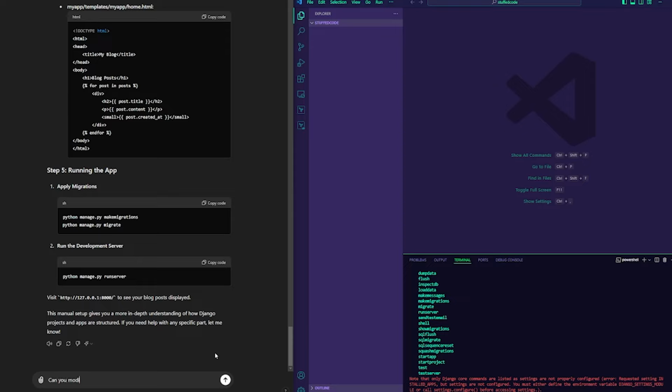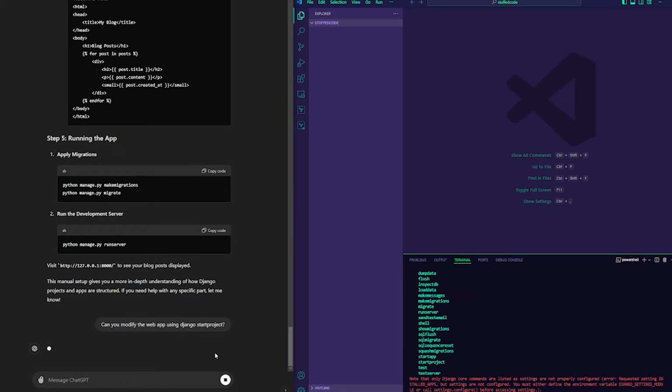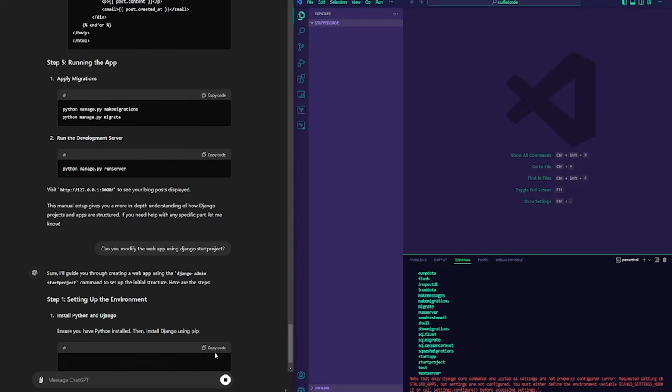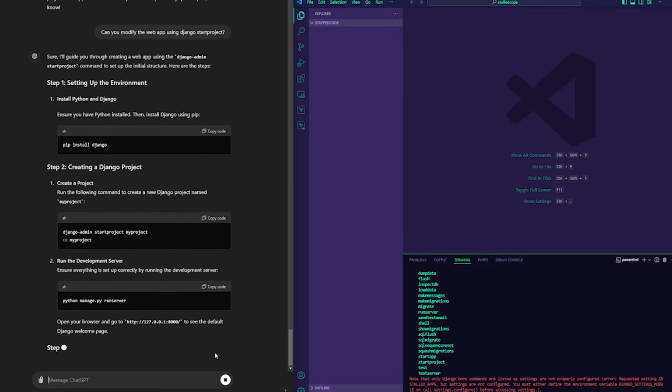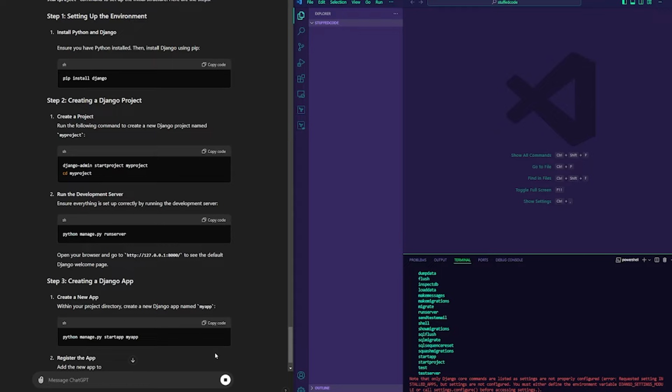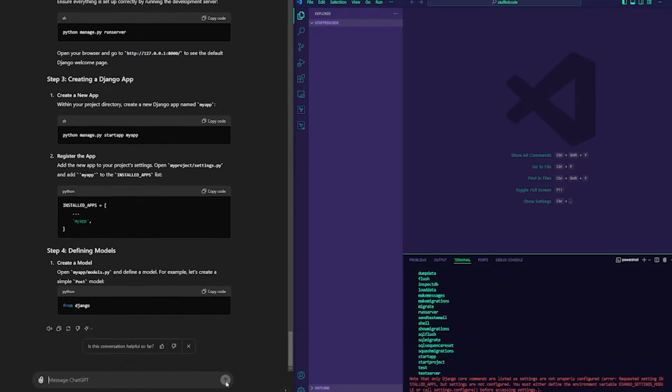Can you modify the web app using startproject? Let's just do Django startproject, and we could go through some more iterations, as you can see, and hopefully this time it still does the django-admin startproject. So I'm gonna actually stop it there.